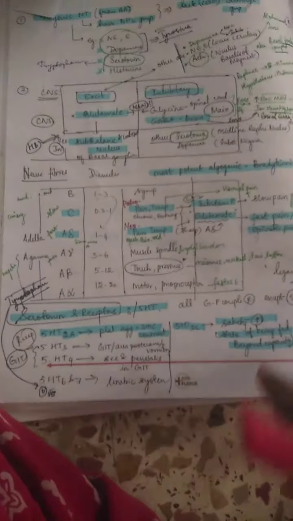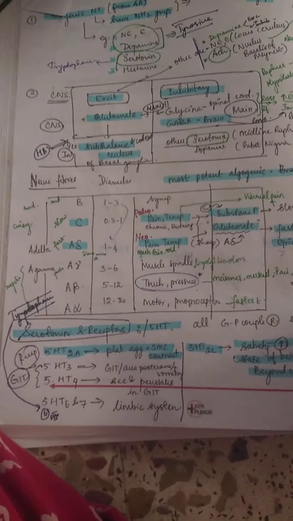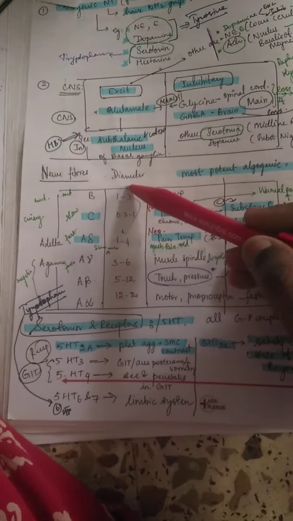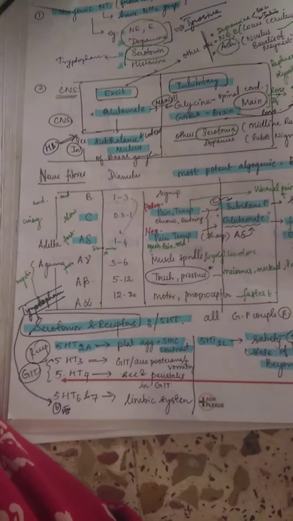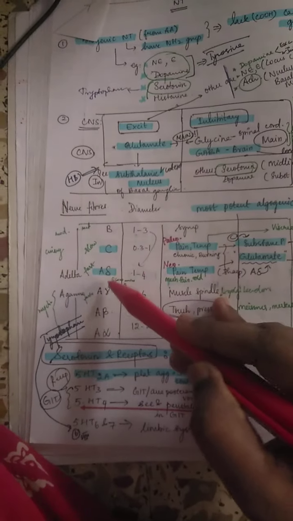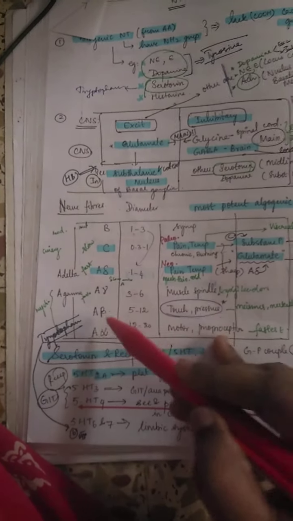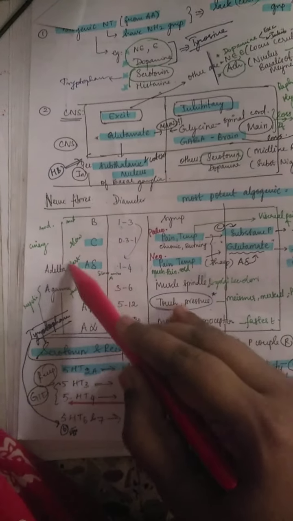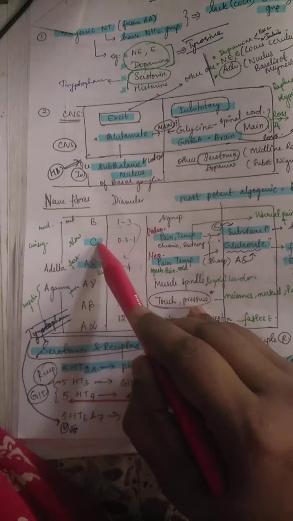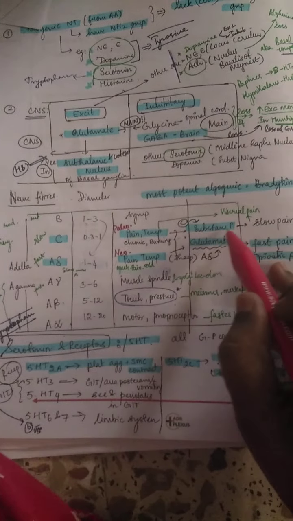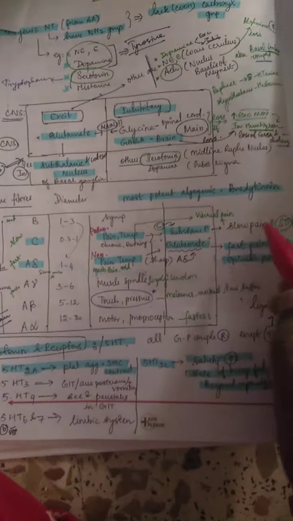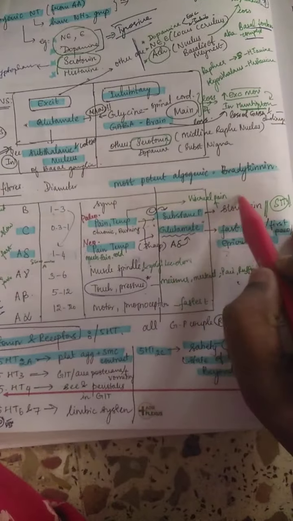That's about the neurotransmitters. The nerve fibers, diameter-wise, in increasing order, we have C fibers, A delta, A gamma, A beta, A alpha. Now the C and A delta fibers are what carry pain. C fibers will carry slow pain, which produces the neurotransmitter substance P. The substance P, slow pain, is nothing but visceral pain. Have to remember visceral pain.